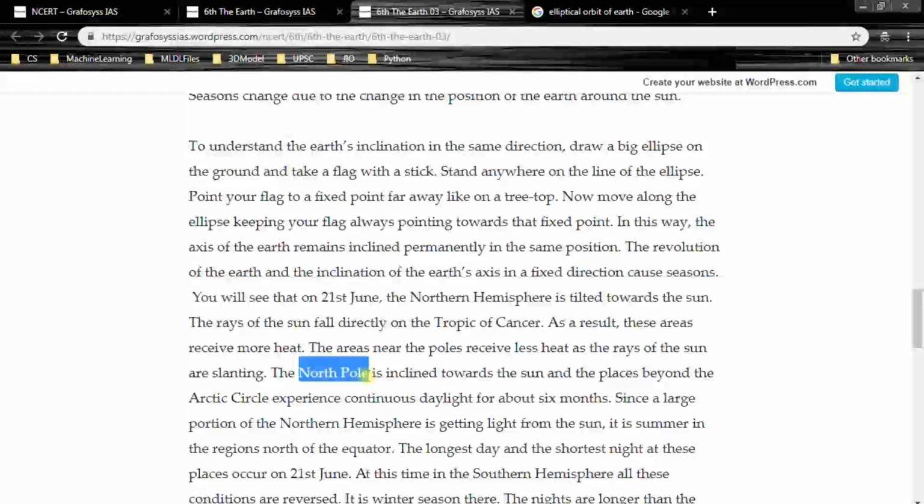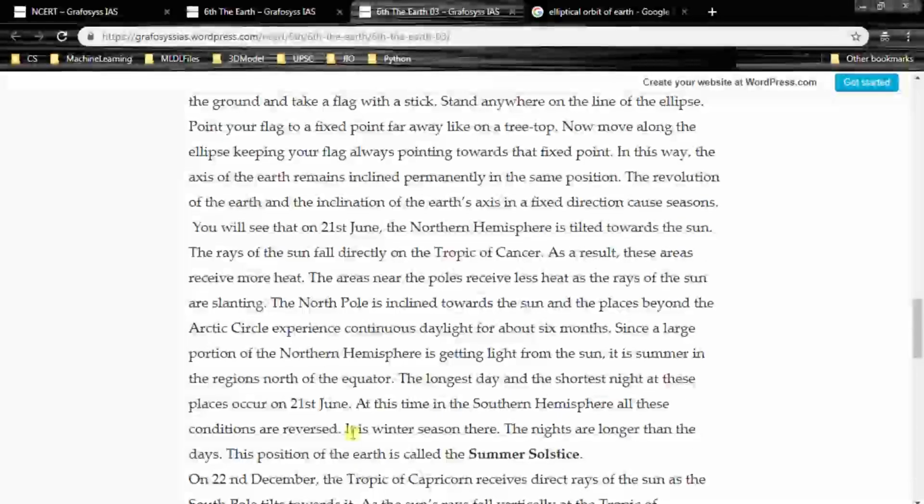The north pole is inclined towards the Sun, so the Arctic Circle, which is at the North Pole, receives sun rays continuously and daylight for 6 months. Since a large portion of the northern hemisphere is getting light from the Sun, it is summer in the regions north of the equator. The longest day and the shortest night at these places occur on 21st June.